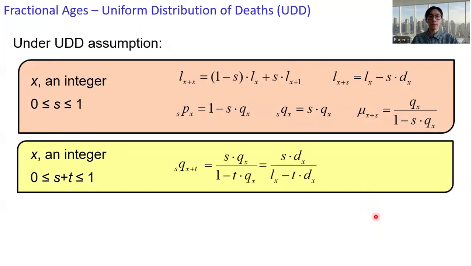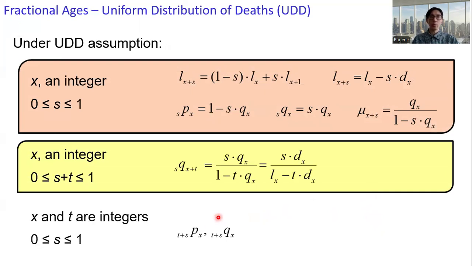And then the last case, the expression for t plus spx as well as t plus sqx, where x and t are integers and s is between 0 and 1. That is, the duration is more than 1 year.